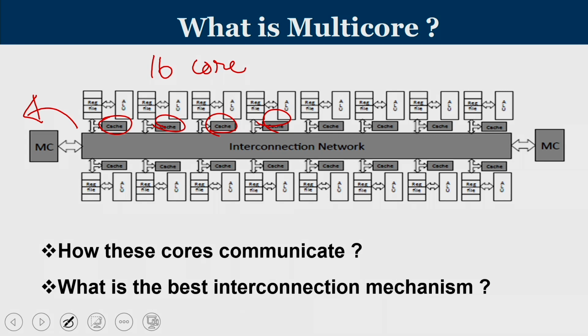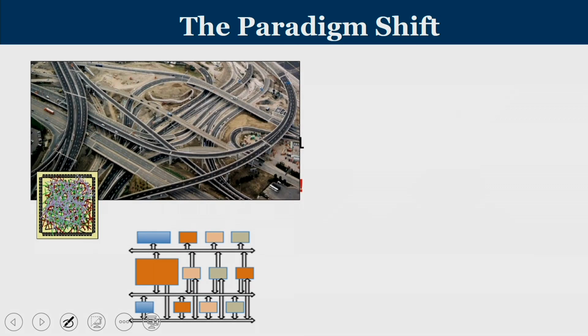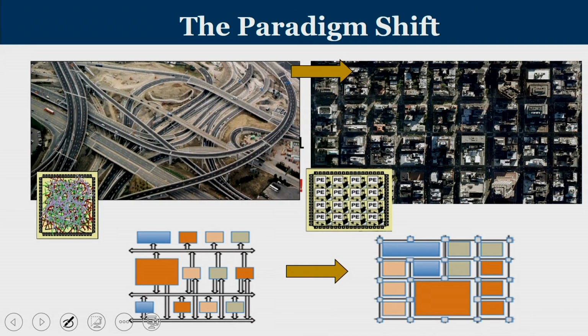But how do these cores communicate? Our traditional bus based mechanism won't work. So, we need to find an alternate interconnection mechanism in the case of these multi-core processors. So, what is basically the paradigm shift? Rather than a bus based interconnection mechanism, which is shown in this diagram, we are moving into tiles where each of the functional units, let us say a storage functional unit or a processing functional unit, are all organized as tiles, and the tiles are interconnected by short wires which are in turn connected by control boxes called routers.